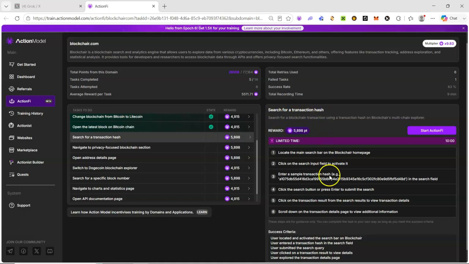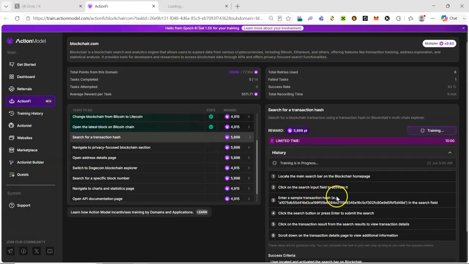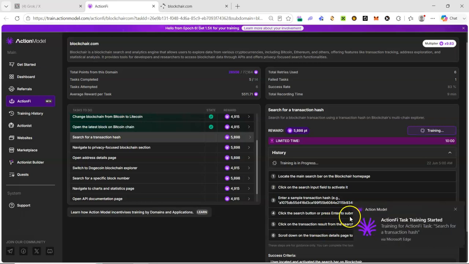Search for a transaction hash. So here we are going to copy the example of the transaction hash given. You can use an external transaction hash if you want to, but to keep things easy in this video, I'll use the one given. So starting this task immediately, they say locate the main search button, click on the search, input this transaction hash, then click the search button or press enter.